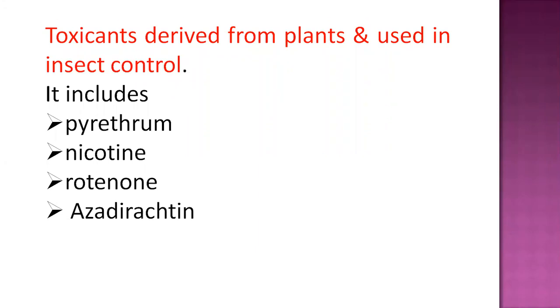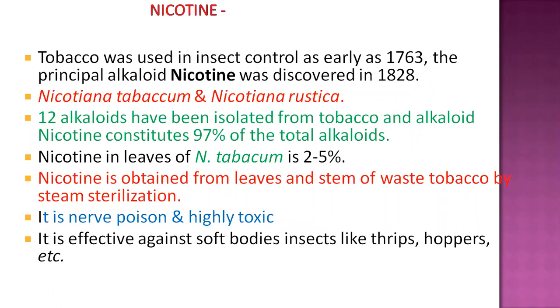So let's see in detail all these plant-originated insecticides and the other compounds also mentioned.